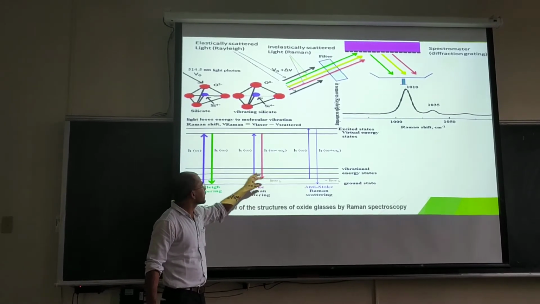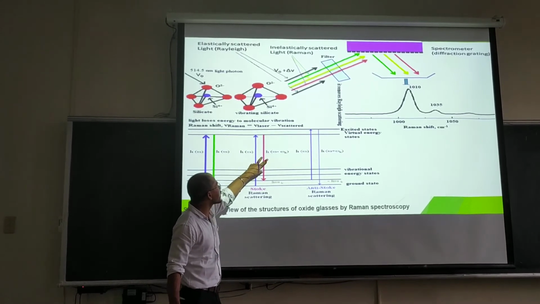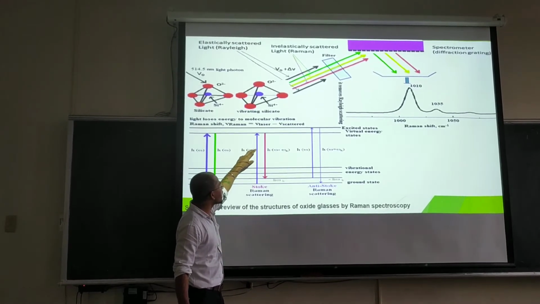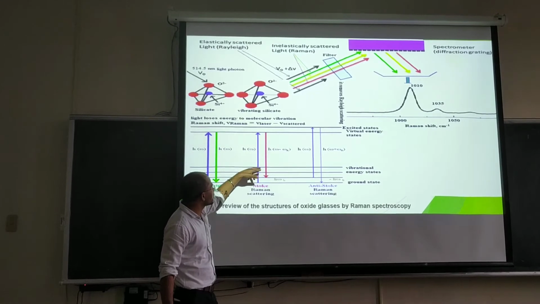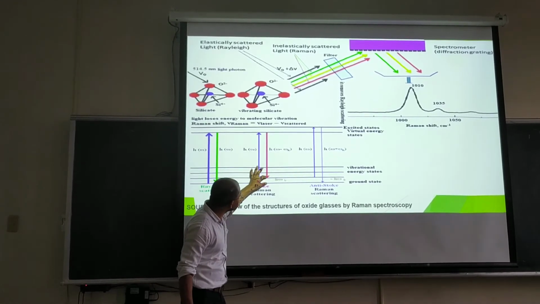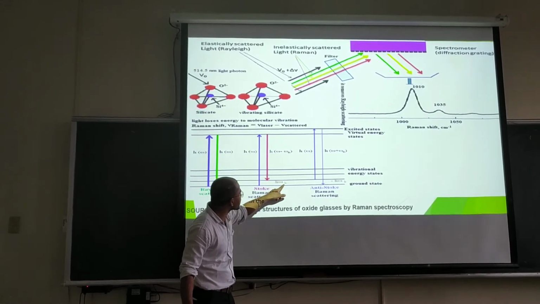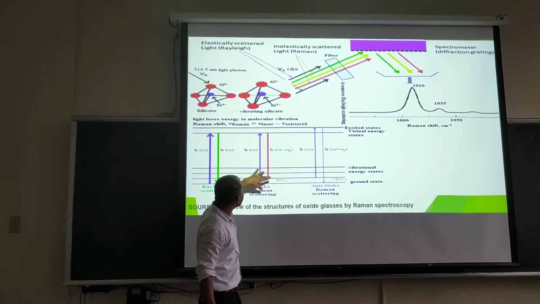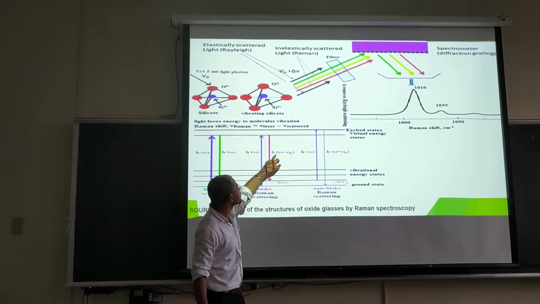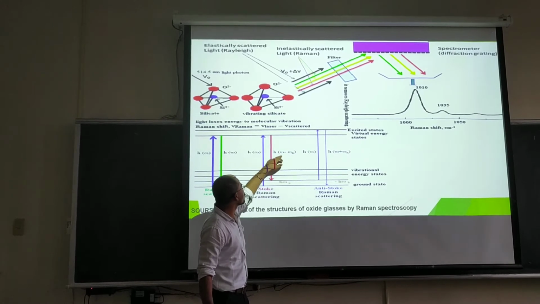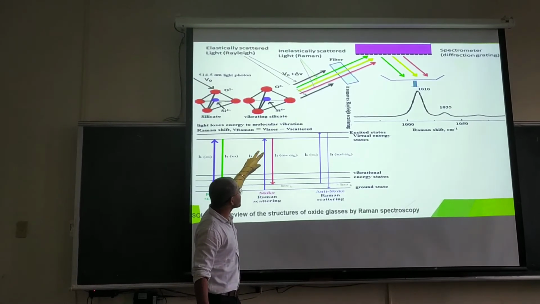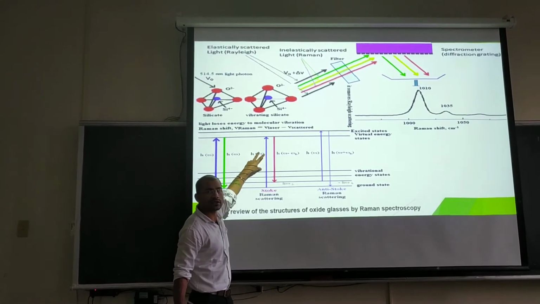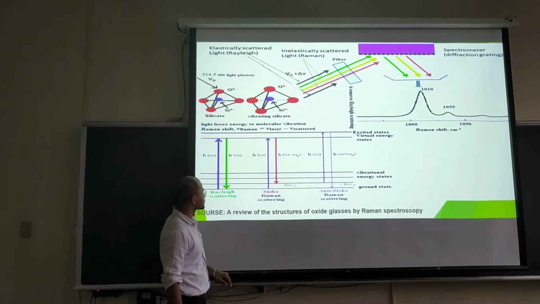In this case, the energy of this light is smaller than the energy of this light. So we can say that the gap is ħωk, and the energy of this is ħ(ω minus ωk). Omega is the frequency, the angular frequency of this light.